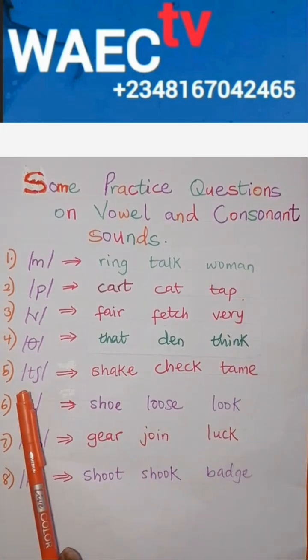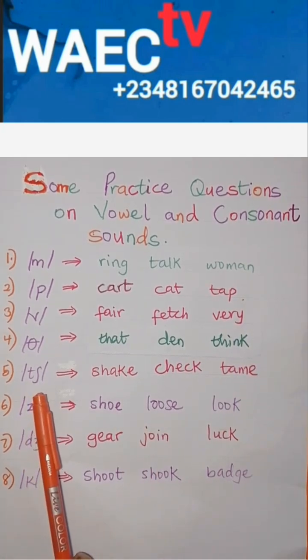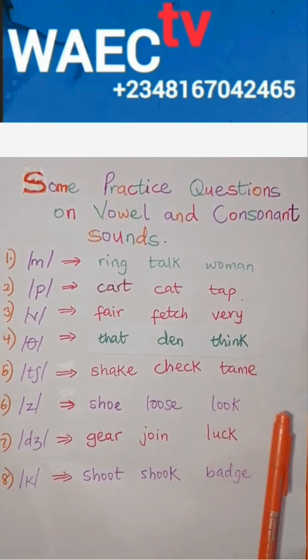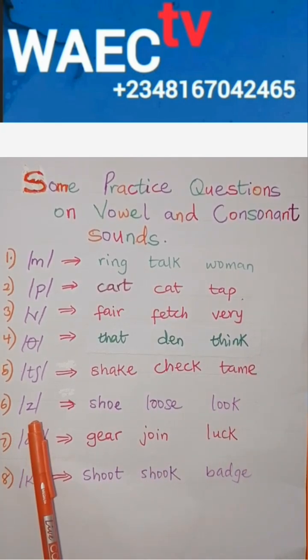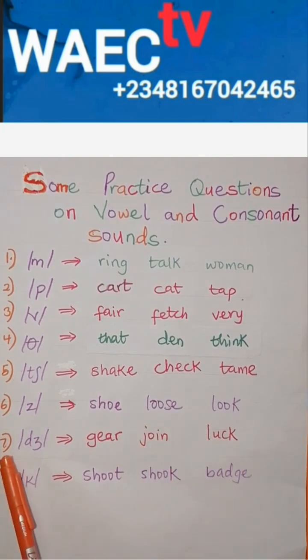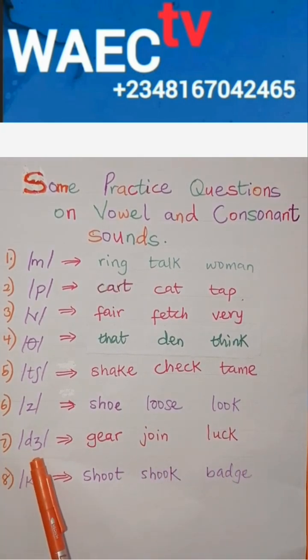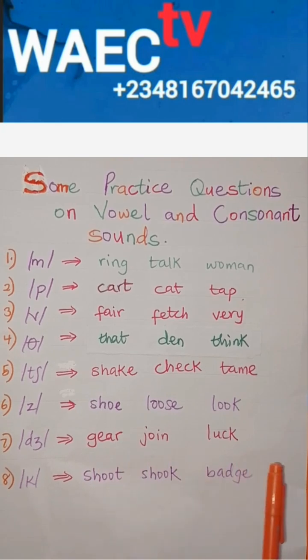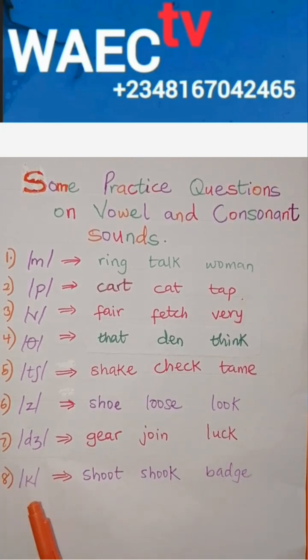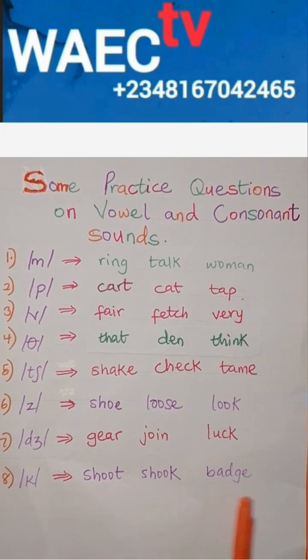Number 5, ch. Which of these options have the ch sound? Number 6, z. Which word has the z sound? Then number 7, j. Which of these words has the j sound? Then number 8, k. Which word has the sound k?